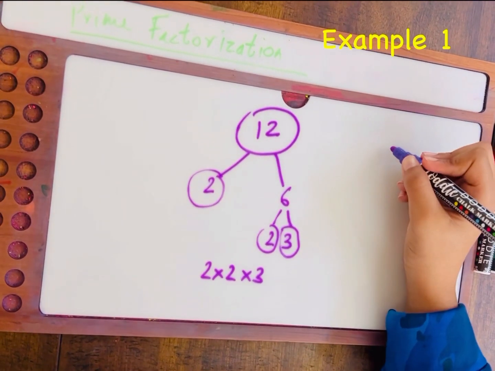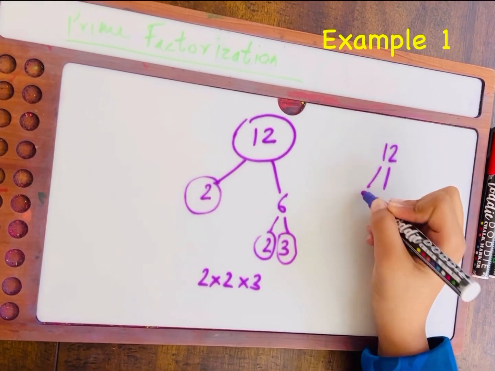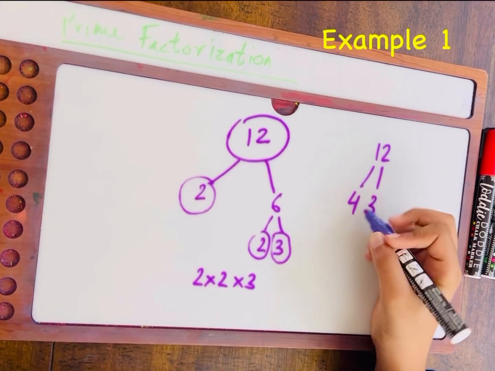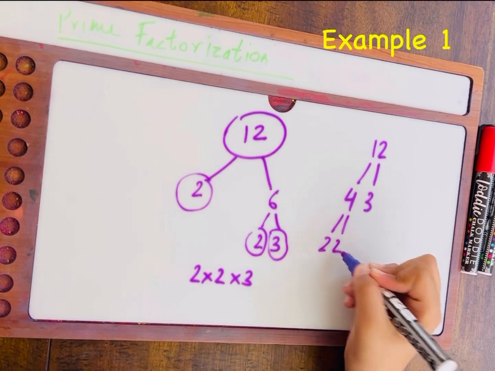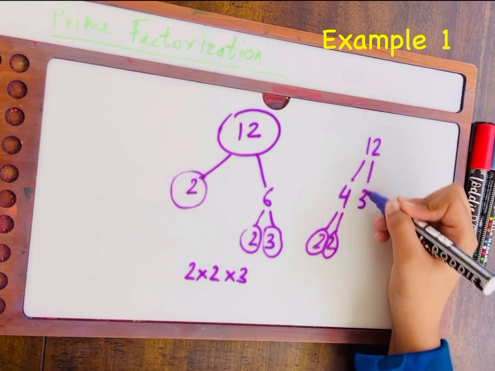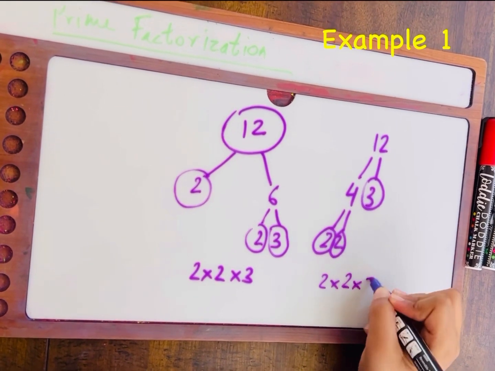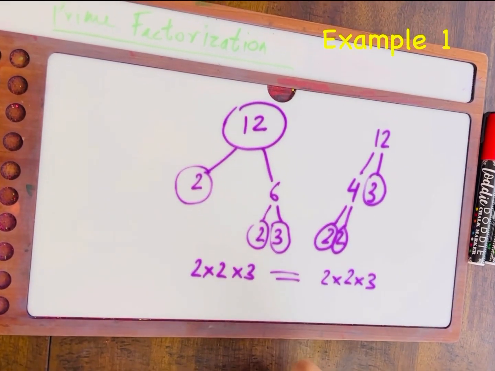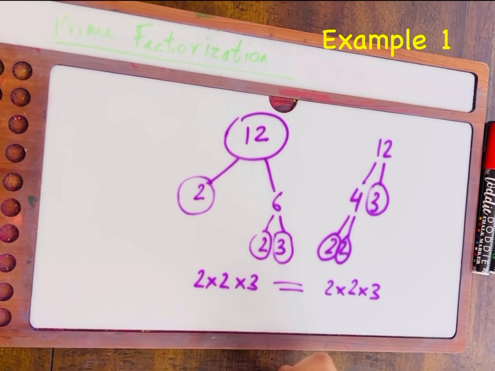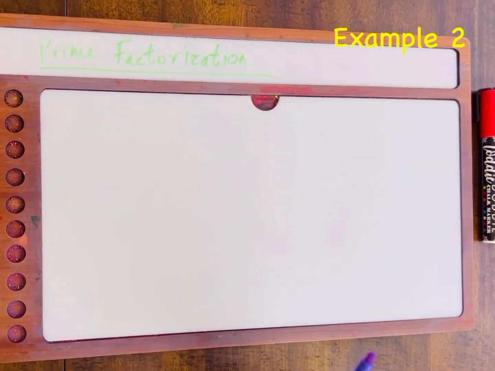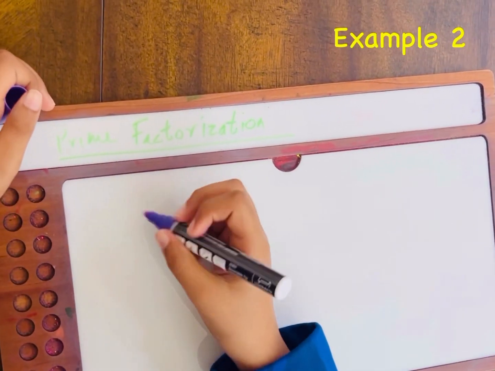And if we were to do it a different way, like 4 and 3, then we could split 4 into 2 parts, which are prime numbers, just like 3, and we'd get the same thing, 2 times 2 times 3. So they're basically the same thing, no matter which way you do it. Let's do another example and use a bigger number. I'm going to be using 42.